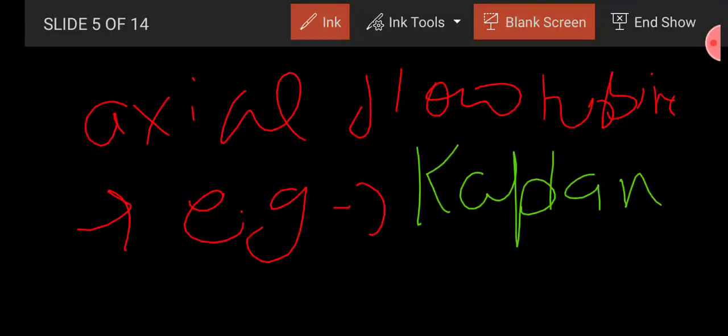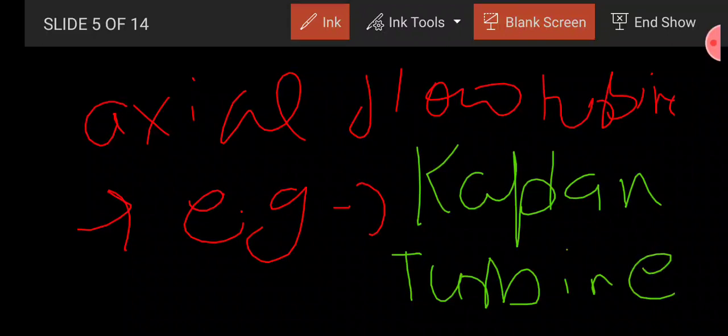The one which I will show you in the image is the Kaplan turbine. I will discuss this turbine in detail in the next lecture, because in this lecture we are only studying the turbines and their types. So just so that you know, Kaplan is a turbine in which the water will flow axially, or parallel to the axis of rotation. That's why we call this an axial flow turbine. Or you can say that Kaplan is an example of an axial flow turbine.